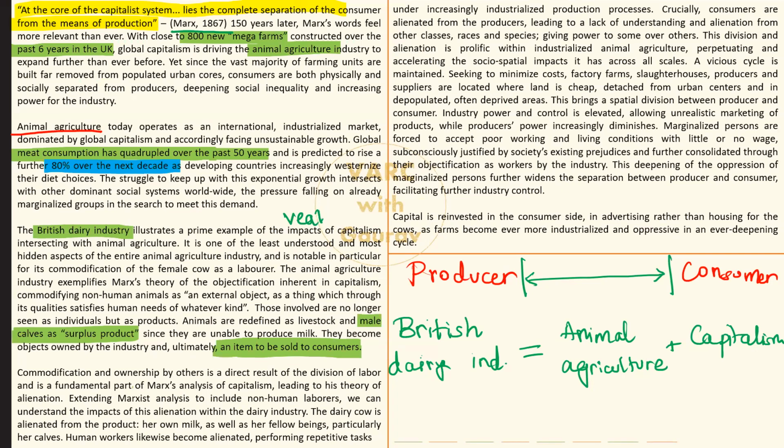So of course for the typical Indian vegetarian or the Hindu vegetarian mind, this might be a bit not easy to accept, but yes, this is what goes on in Western countries. And author is saying, देखो जो British dairy industry, it is a classic example of animal agriculture meets capitalism. Why? Because we are considering animals as objects.